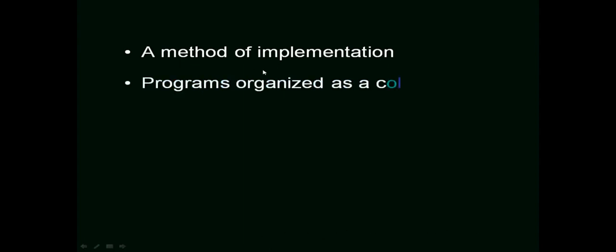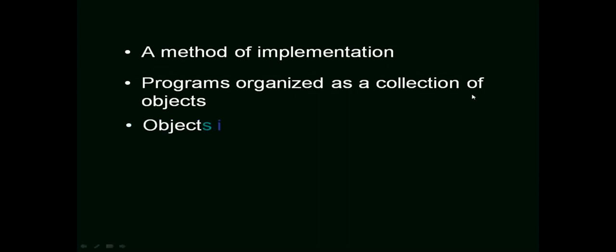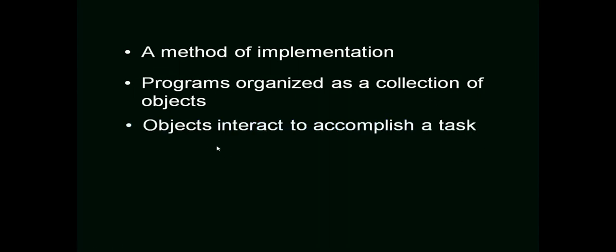Now let us understand the definition of object-oriented programming. Object-oriented programming is a method of implementation. There are several methods of implementation, and one among them is object-oriented programming. It is a method of implementation in which programs are decomposed into objects. So programs are organized as a collection of objects, and objects interact in order to accomplish a task.